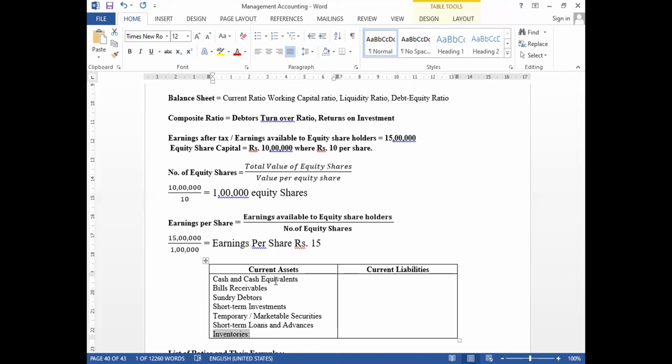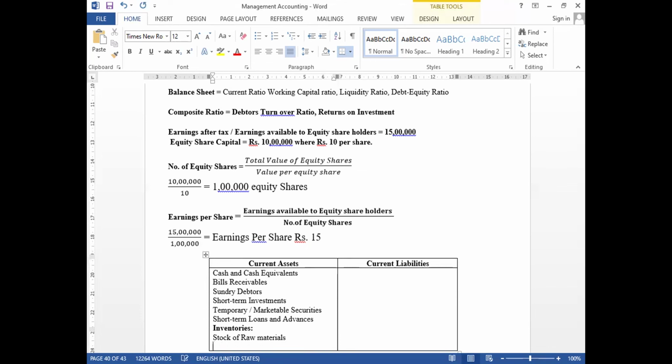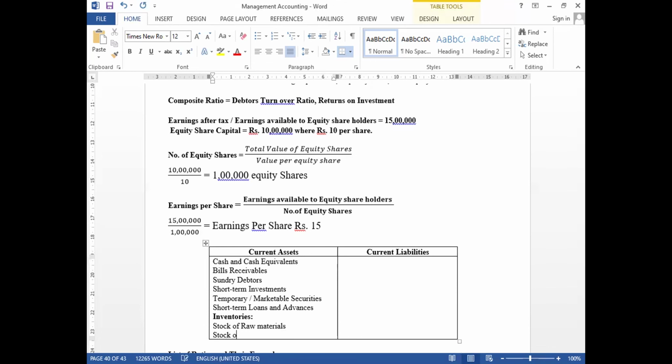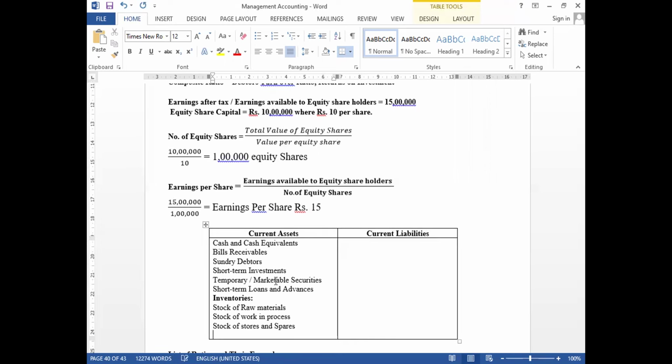Let us know what all those are: stock of raw materials, stock of work in process, stock of stores and spares, and stock of finished goods. These are several items of inventories.